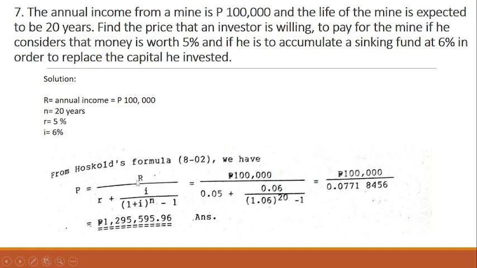That is P is equal to R over R plus I over 1 plus I raised to the power of n minus 1. So our given is R, the annual income, is 100,000, N is 20 years, R is 5%, our interest rate is 6%. So utilizing this formula, we come up with this equation, and after solving this, we arrive at an amount of 1,295,596.99. So this is the answer to the question of this problem.